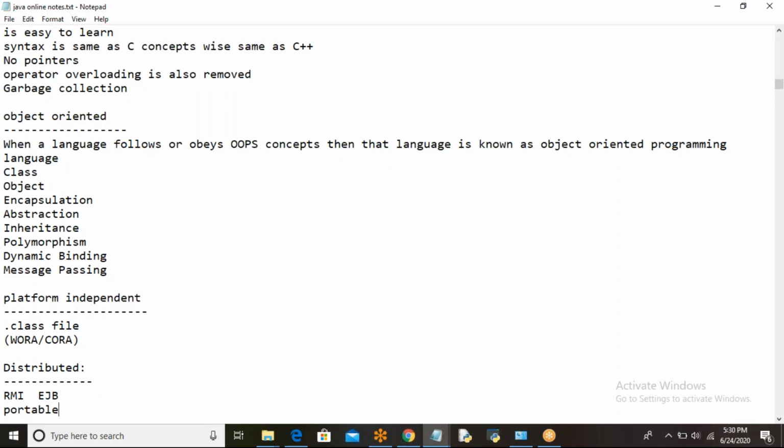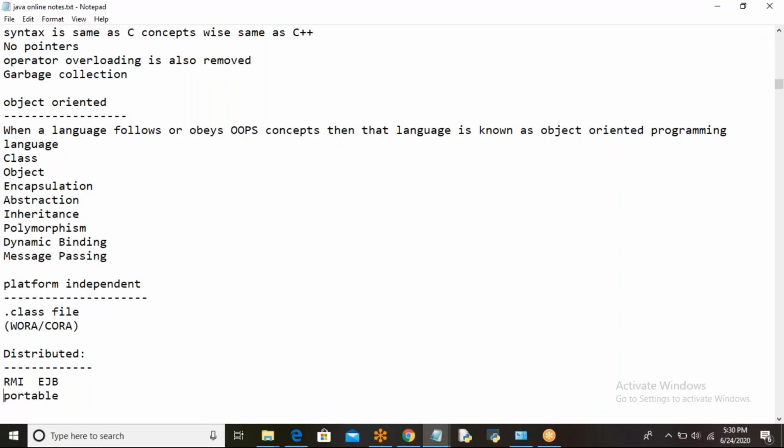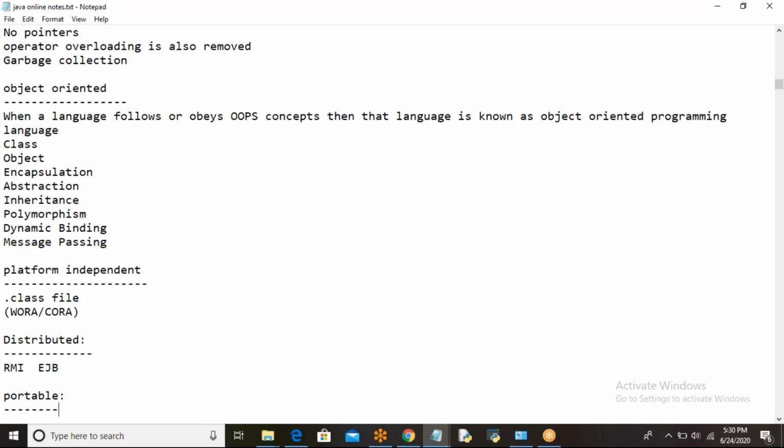Next one is portable. Java is portable. Why is Java portable? I already said: when you write a Java program in one system, if it gives the same result anywhere in any system, that makes Java portable.